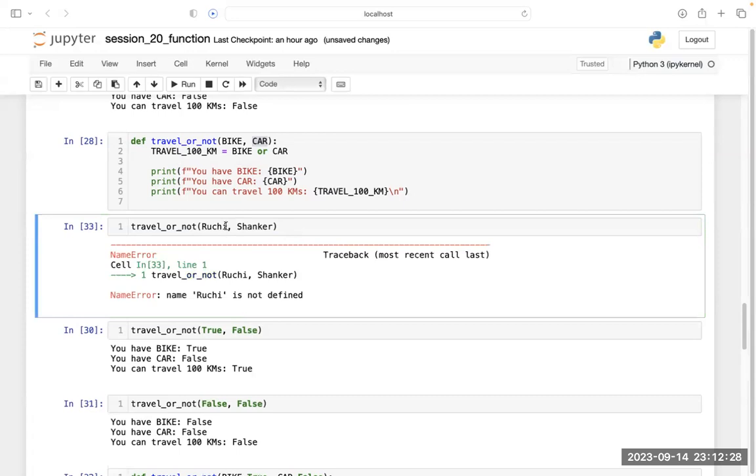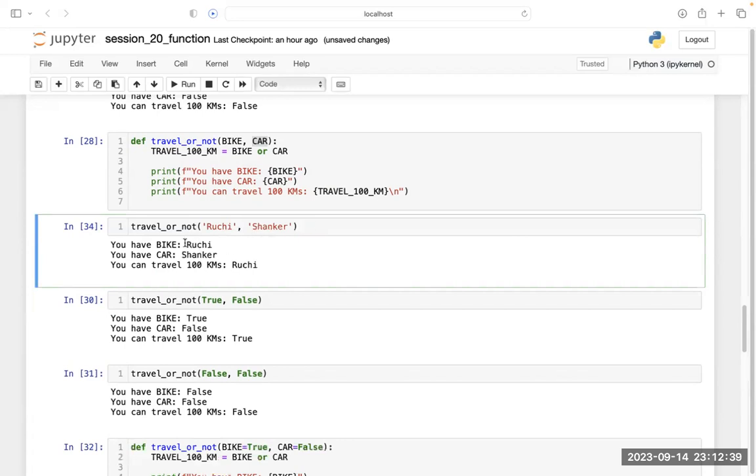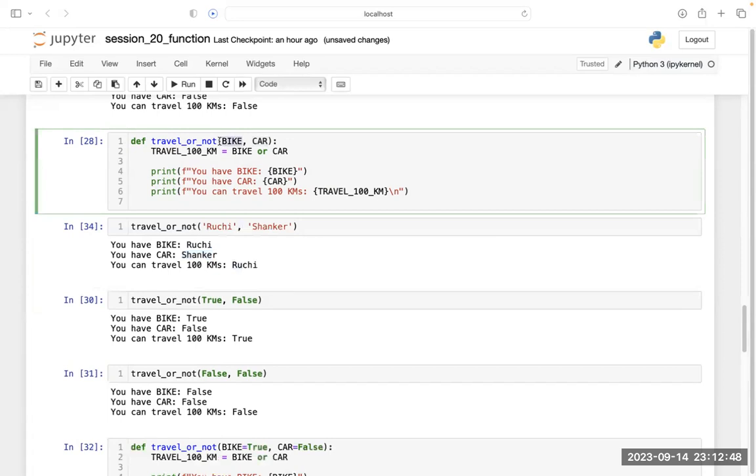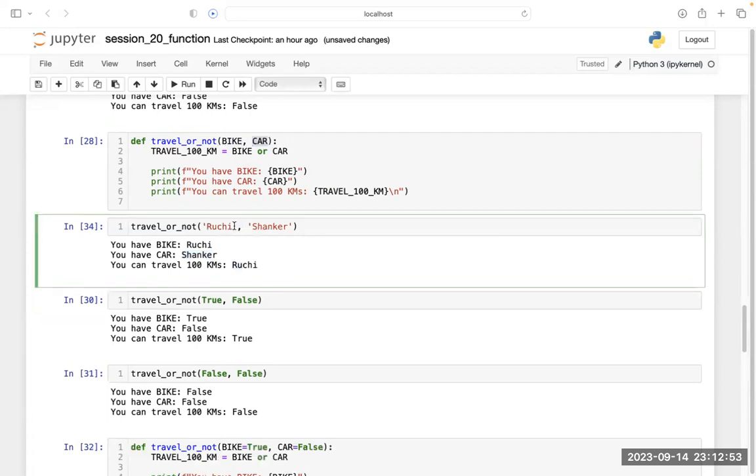Oh, sorry, it should be a string. So this Ruchi, and this Shankar. Now run this code. You will get here Ruchi or Shankar. So this is a generic thing. Whatever you are putting here, it is taking the place of bike. Whatever you are putting here, it is taking the place of car.